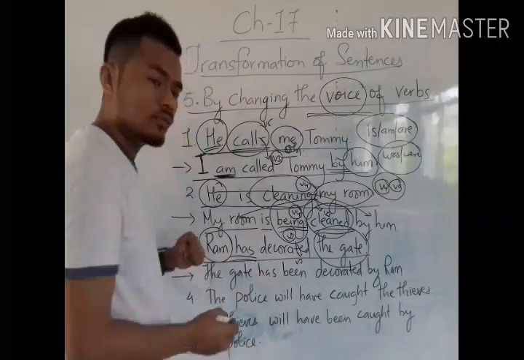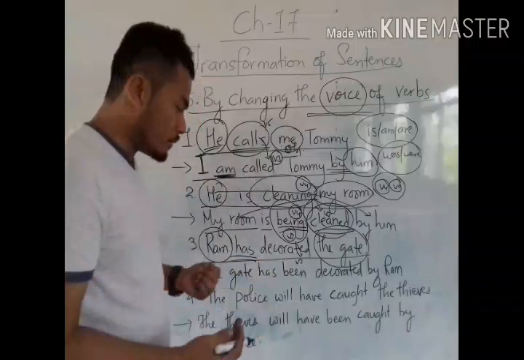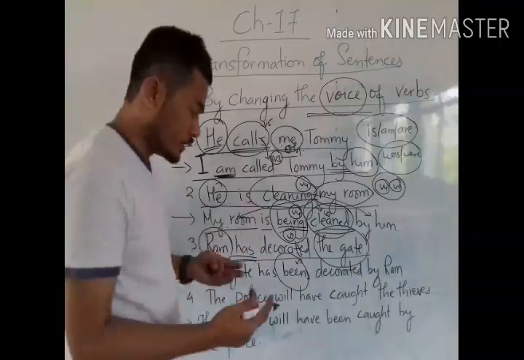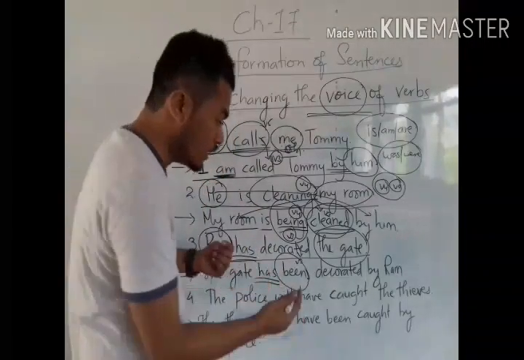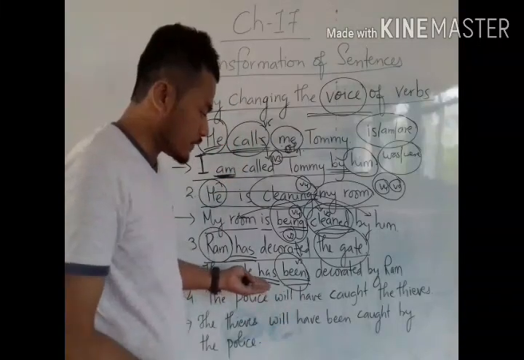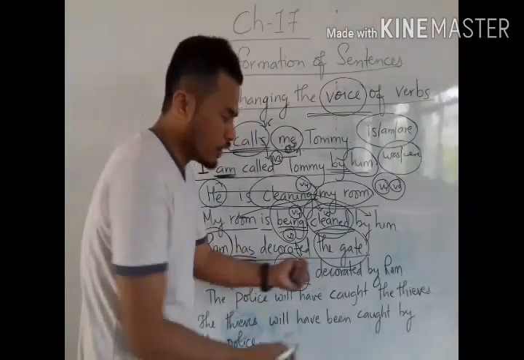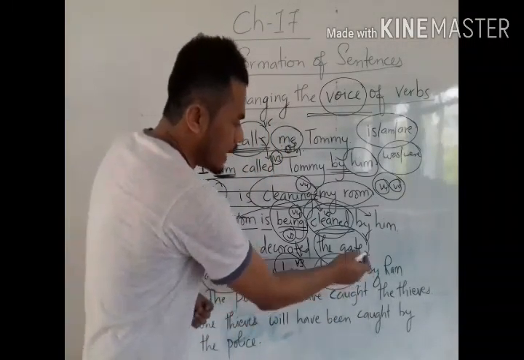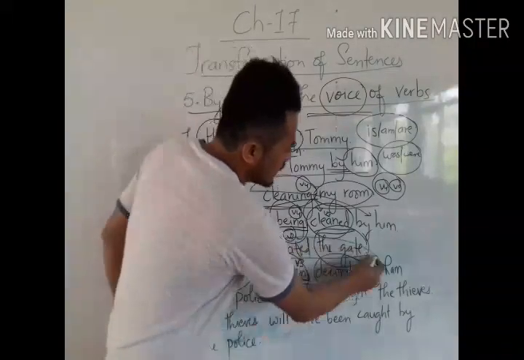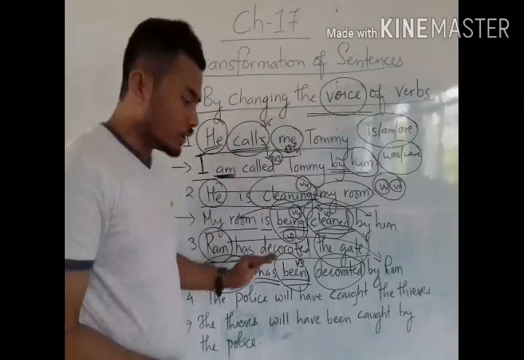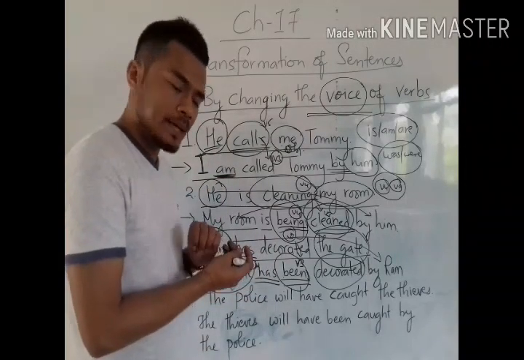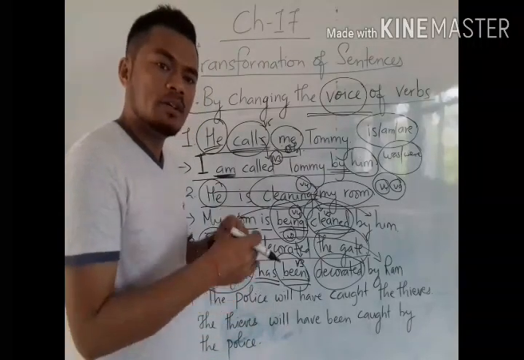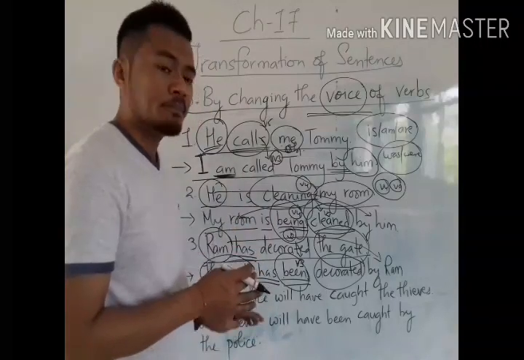And after has, have, had, we have to use the B3 form. So that requirement we have fulfilled by using been. Been is the B3 form of the verb to be. After has, have, had, B3, and the main verb also B3. So the gate has been decorated by Ram. Understood? So subject and object will change their place, the main verb will change into B3, and before B3 we have to use the group of to be verbs in passive voice.